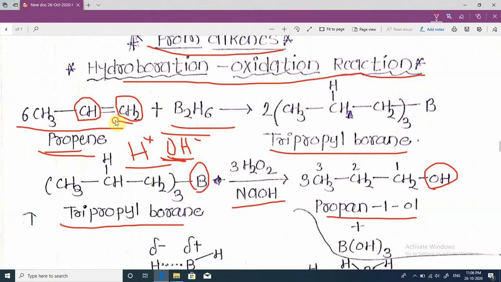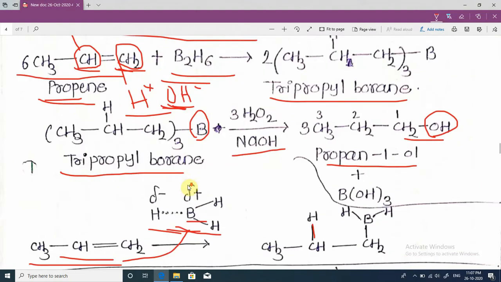This carbon carries two hydrogen atoms. This carbon carries one hydrogen atom. That's why the OH group attaches at this carbon atom, and the hydrogen attaches to the next unsaturated carbon atom. This is anti-Markovnikov's rule. It means in the hydroboration oxidation reaction, there is simply addition of a water molecule to the alkene according to anti-Markovnikov's rule.